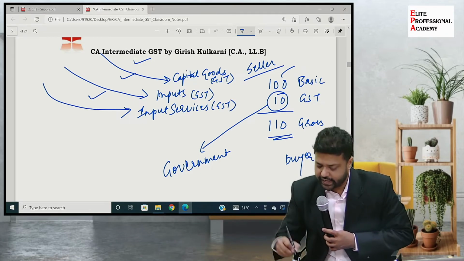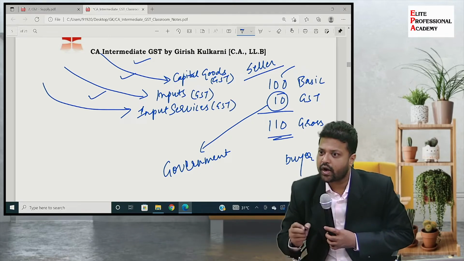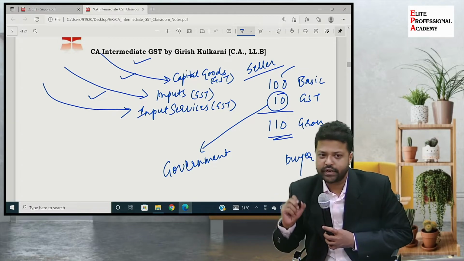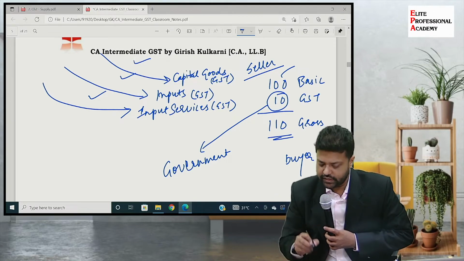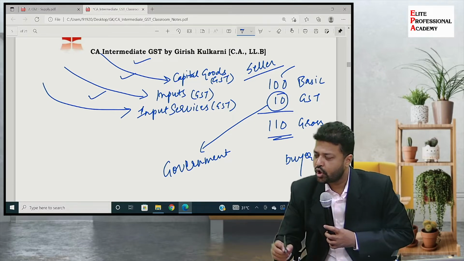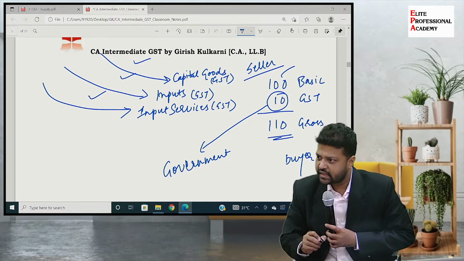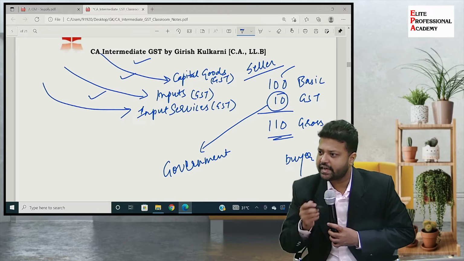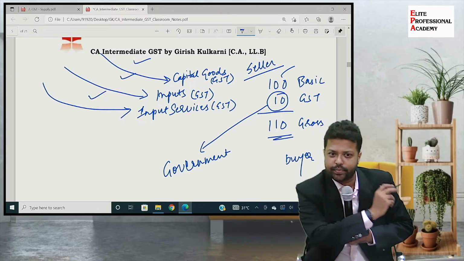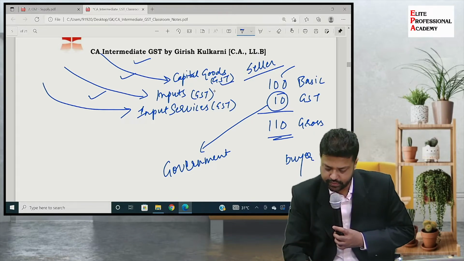So when I say that these 10 rupees are required to be transmitted to the government treasury, is it that I have to transmit 10 rupees, or 10 rupees less the input tax credit, means the tax benefit pertaining to the previous payments, which is this payment, this payment, and this payment?